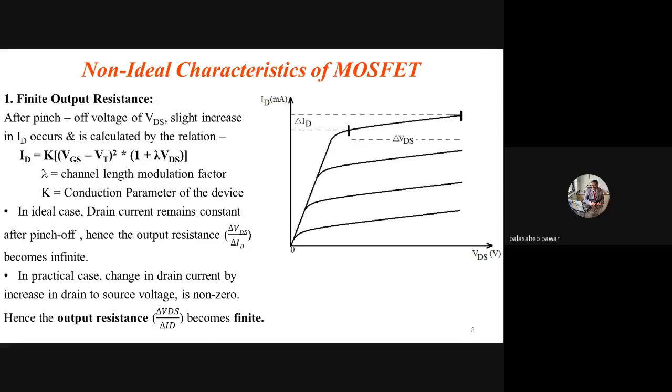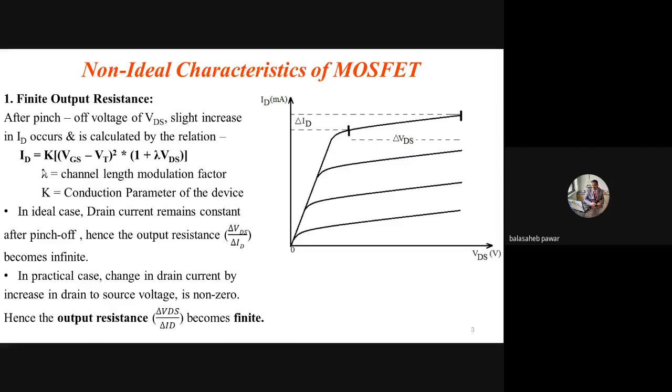So see, yesterday we already completed this first one, that is finite output impedance or finite output resistance. No need to explain it again. The same thing I tried to show here. You will observe that by changing VDS, there is a slight change in ID after the pinch off level, and due to that small delta ID, we can say the output impedance offered by the device in its saturation region will be finite instead of infinite.